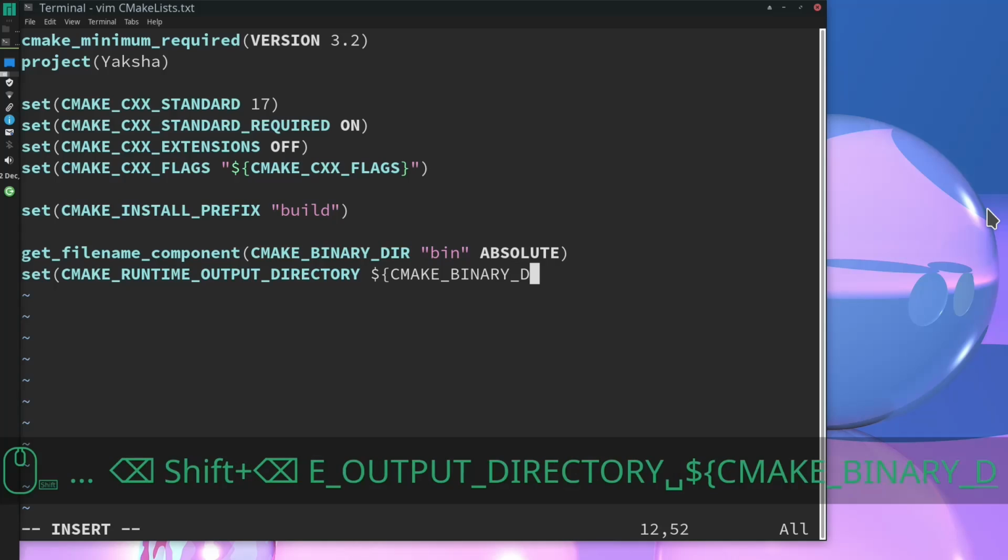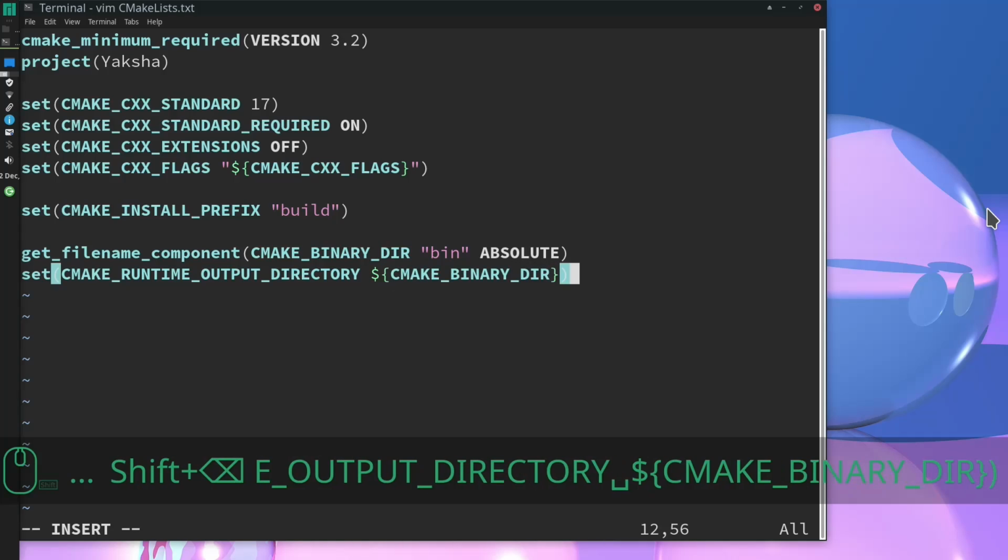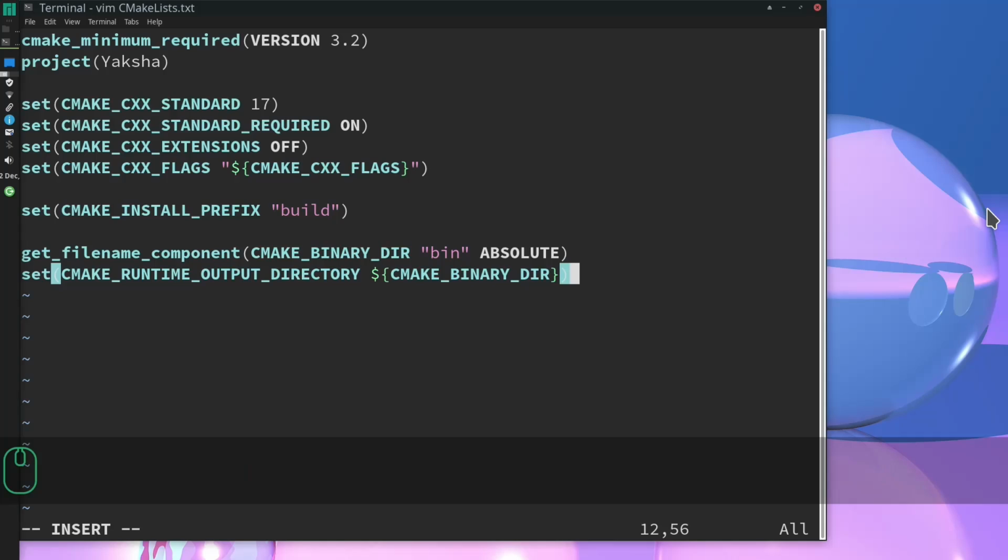We ensure that we are getting the absolute path of that. So when the CMake generates different kinds of make files, it all writes to that absolute bin folder path.